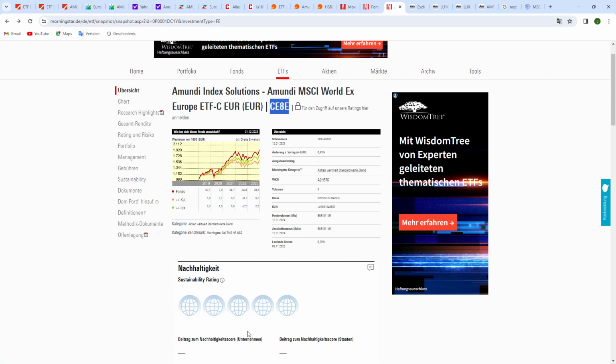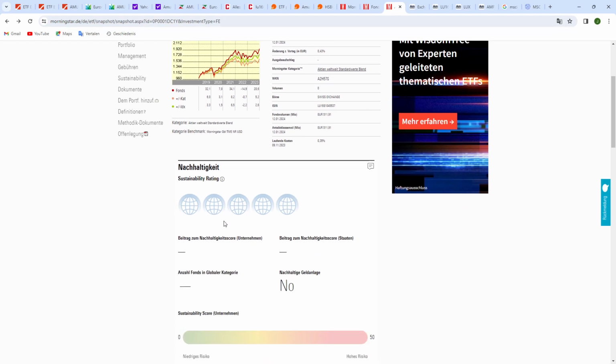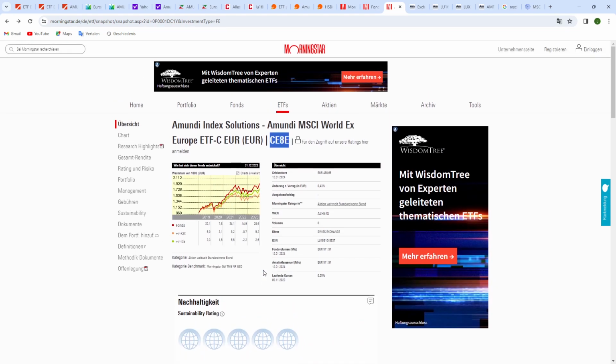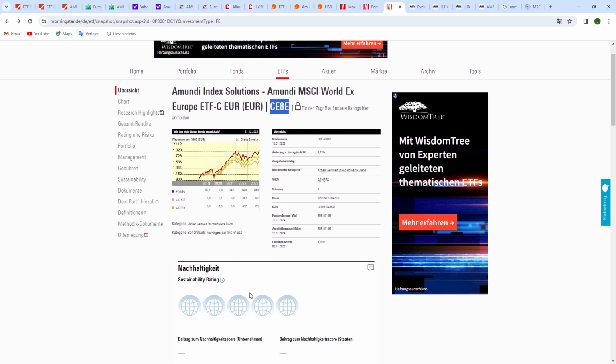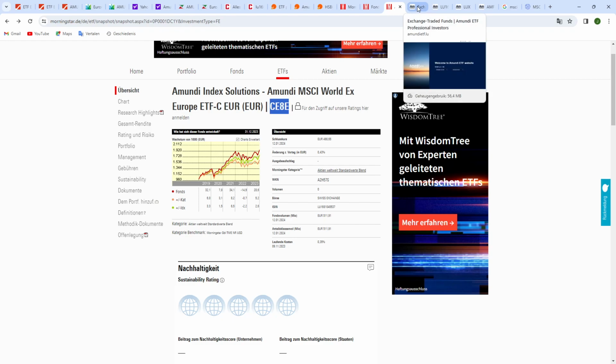But thereafter, yeah, you are blocked, so you can't see anything anymore. So here you see all stripes. When you subscribe, you will receive all this. And I think it's a pity that the Just ETF website doesn't include this information. Probably they include it when you subscribe as well for the Just ETF website, but I don't know it because I'm not subscribed to it.